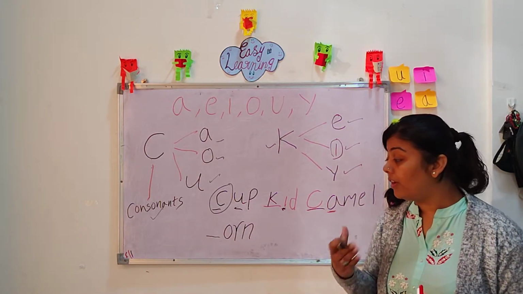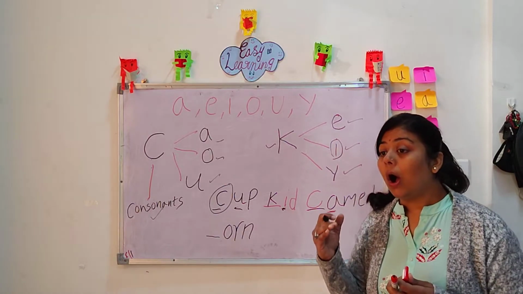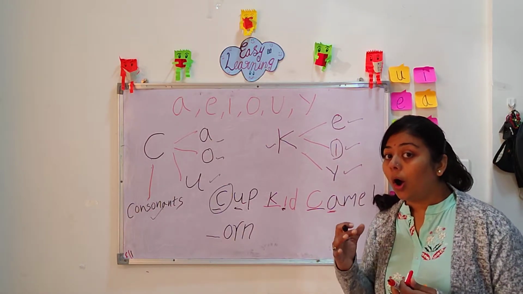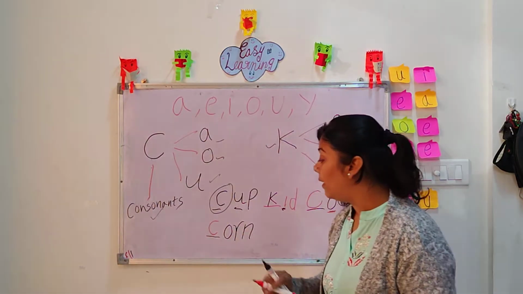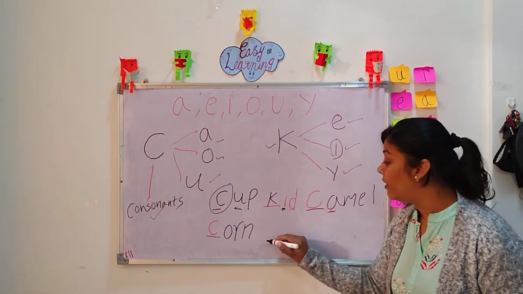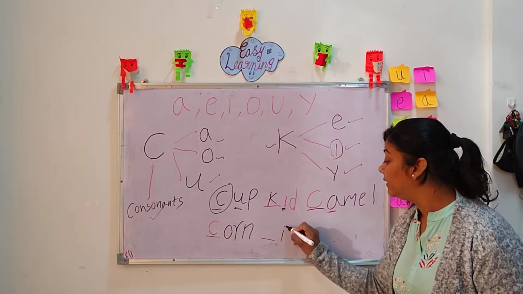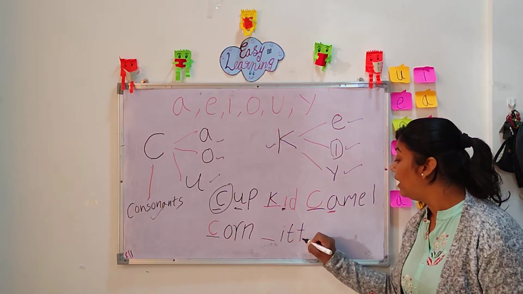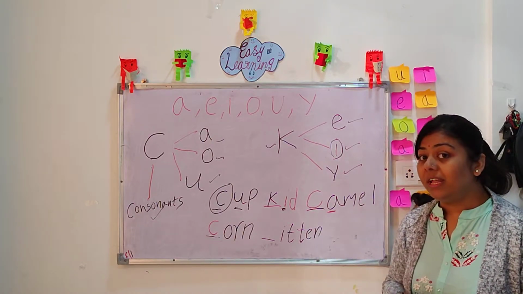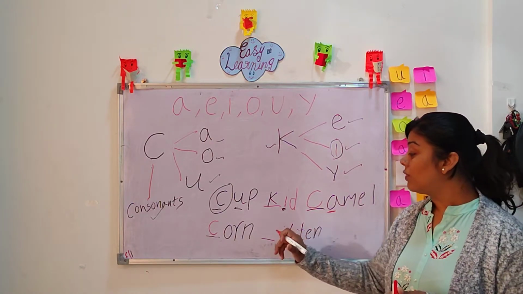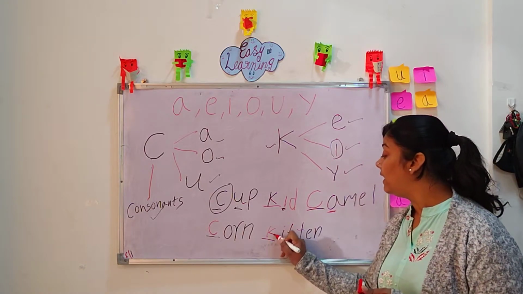Say the words very loudly. K, on. After K is O. That's why we will use C here. We will go with some more examples like kitten. When I'm saying the word kitten, what is the sound after K? The sound is E. That's why I'm going to use K there.